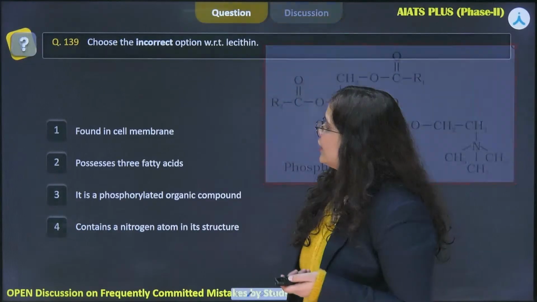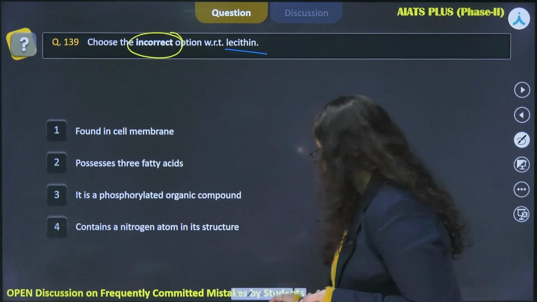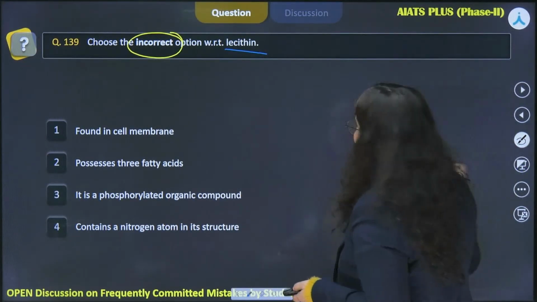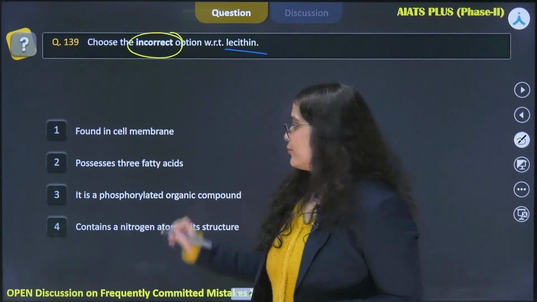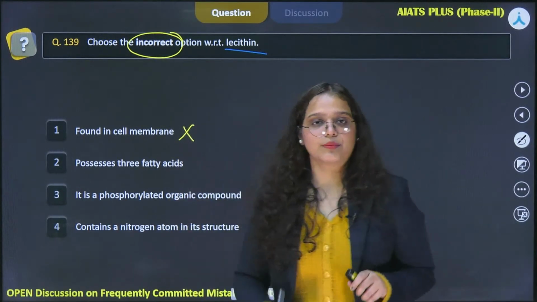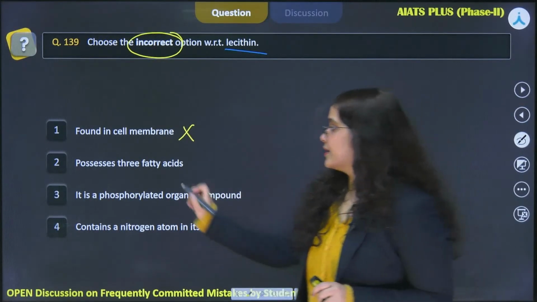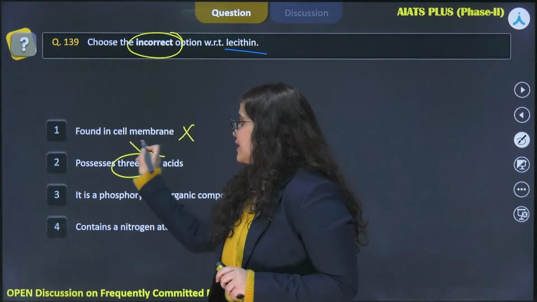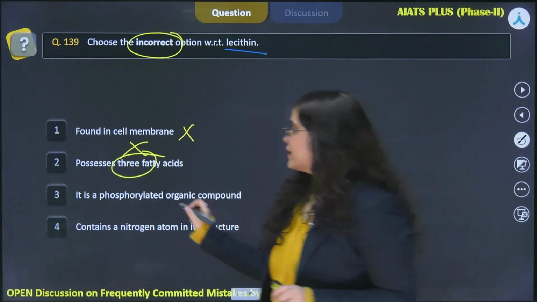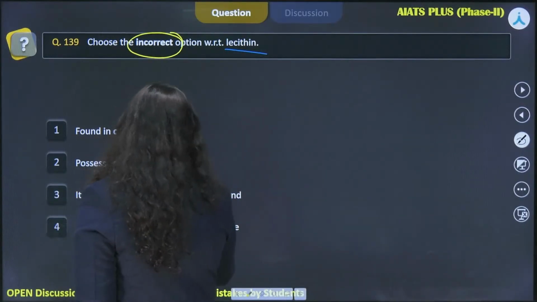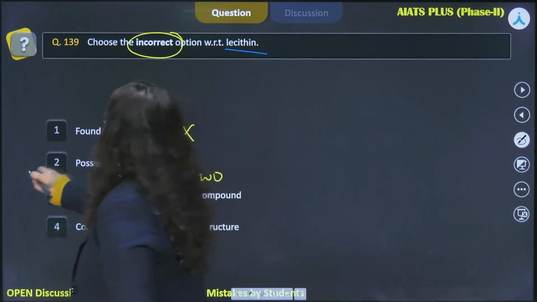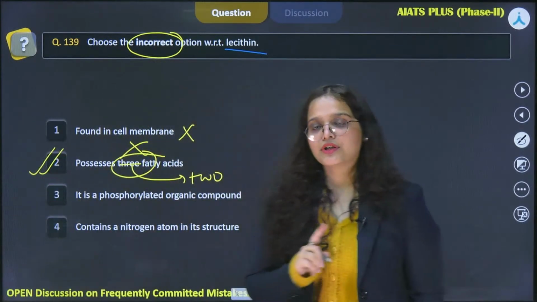So let us quickly go back to our question to find out our answer. Our option 1 states found in cell membrane, which is absolutely true and cannot be the right answer. Option 2 states possess 3 fatty acids. So this is incorrect, as we discussed and saw in the figure also that it has 2 fatty acids and not 3 fatty acids. Therefore our right answer will be option 2.